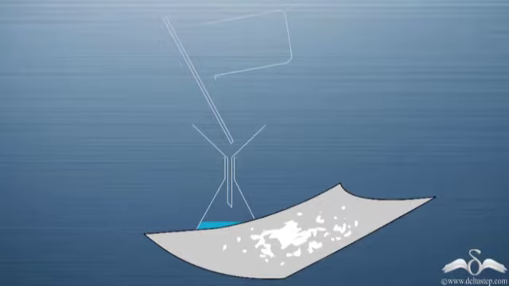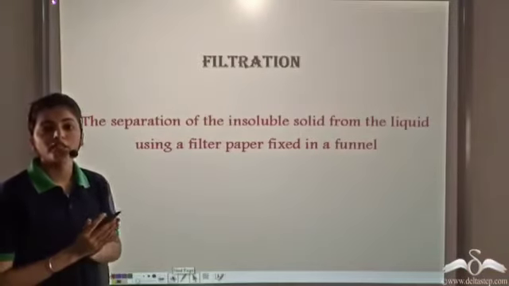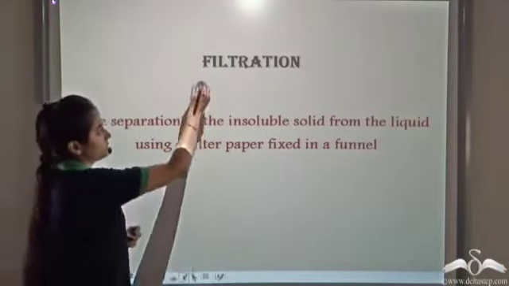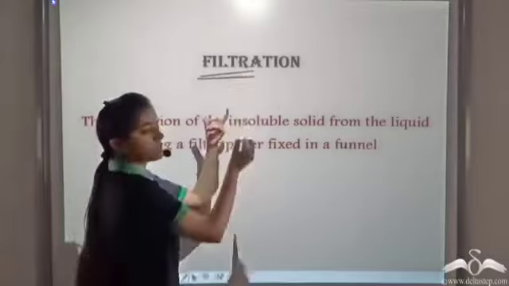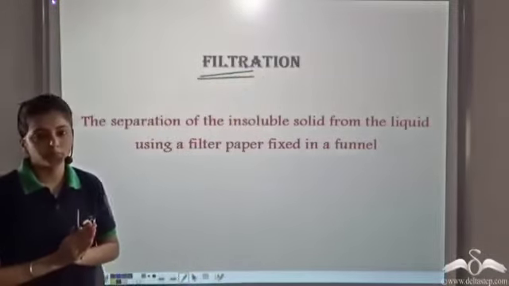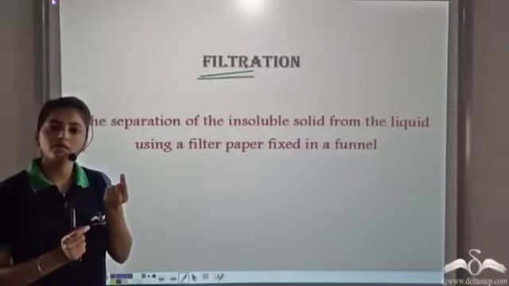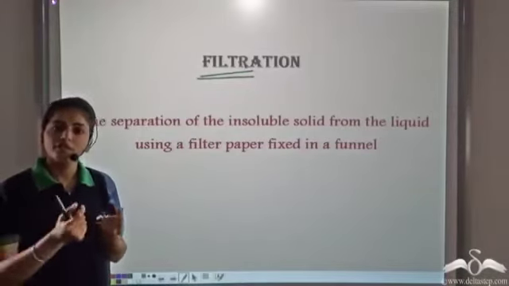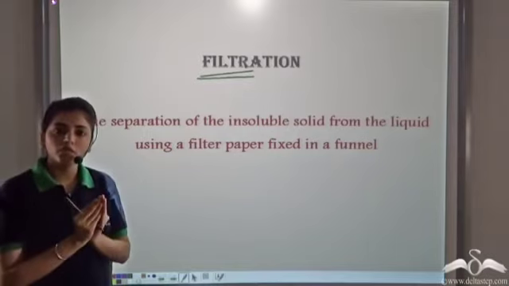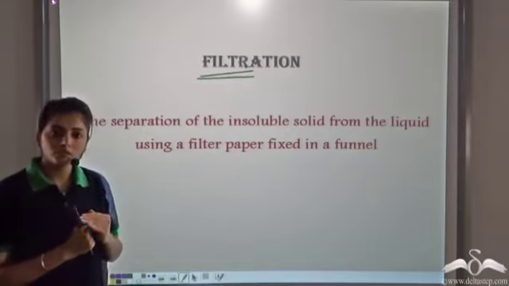So this process is known as filtration. It is known as filtration because we take a filter paper. The filter paper has some tiny pores in it. When we add the contents, the water particles are very small in size, so they can easily pass through the pores.